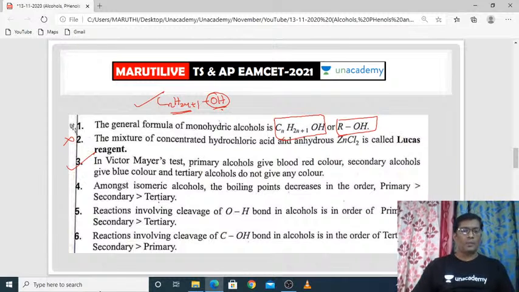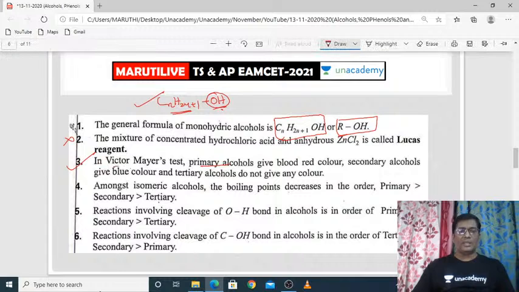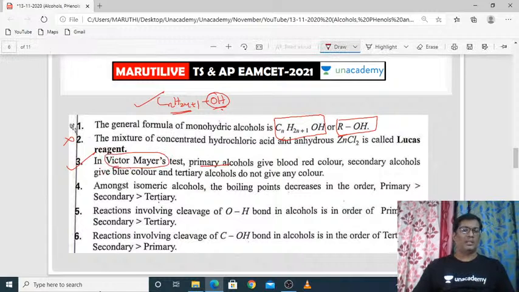I am ignoring the second point and starting with the third point. Suppose you take primary alcohols in the Victor-Meyer test. It is a test for alcohols, a very important objective bit. In the Victor-Meyer test, primary alcohols give blood red color, secondary alcohols give blue color, and tertiary alcohols do not give any color at all.